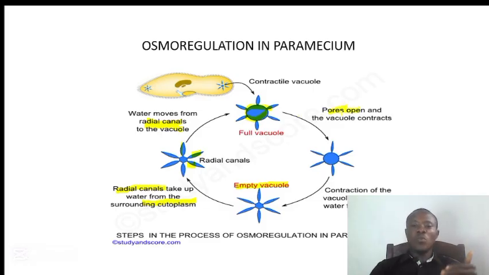When it moves closer to the pellicle, it blends itself with the pellicle and a pore will open, and the vacuole will contract. When the vacuole contracts, it will expel the water out from the cell into the environment. So that is how paramecium regulates its water balance. So that is how paramecium undergoes osmoregulation.